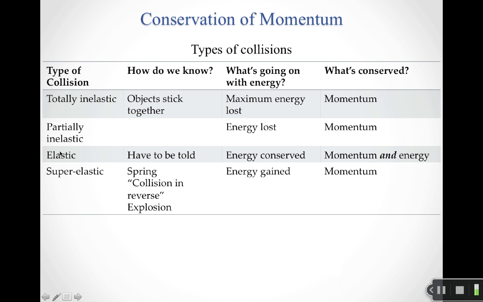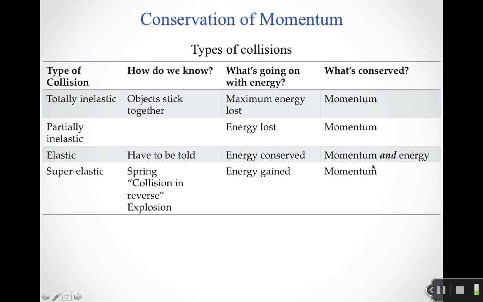For an elastic collision, elastic is the special situation where, again, we said, hey, we've got an elastic potential energy. And so during the collision, your objects basically utilize an elastic potential energy to store the energy during a collision, and then they get all of it back after the collision.